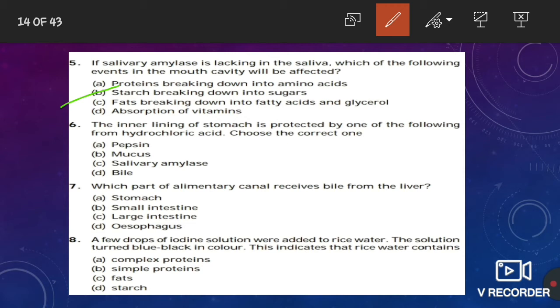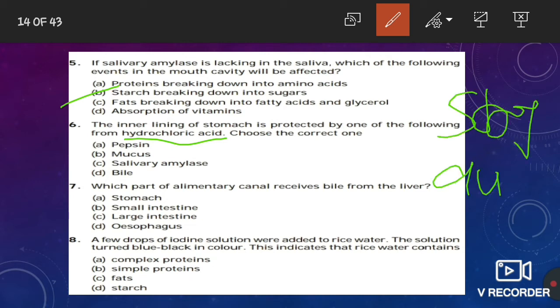Now the sixth question: the inner lining of the stomach is protected by one of the following from hydrochloric acid. Choose the correct one. Hydrochloric acid is the strong acid from which the stomach has to be protected. So an inner lining of mucus is present in the stomach so that it protects the stomach from HCl. Pepsin is a protein-digesting enzyme present in gastric juices. Salivary amylase, as I already told you, is present in the mouth, and bile is produced by the liver. So the inner lining of the stomach is mucus.